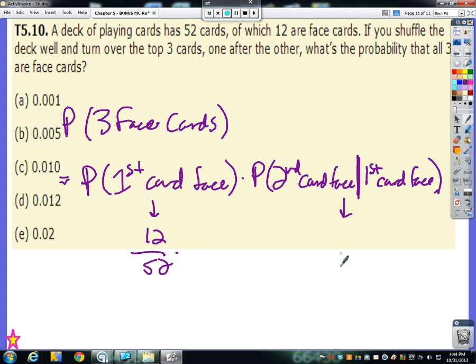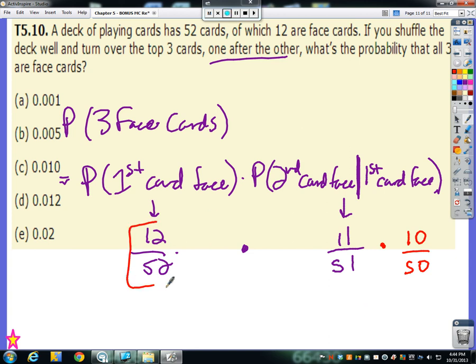If the first card's a face card, there's only 11 face cards left, and there are only 51 cards left. Because I didn't shuffle the first card back in the deck and redraw a second card, this says one after the other. And so what's the probability that the third card's a face card given the first and the second card are both face cards? Well, there's 10 face cards left over at that point with 50 cards left in the deck.